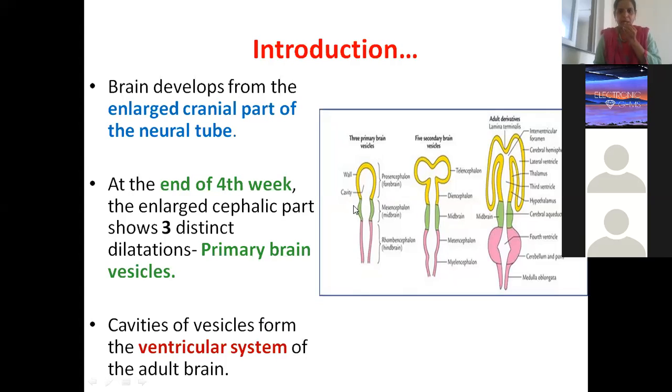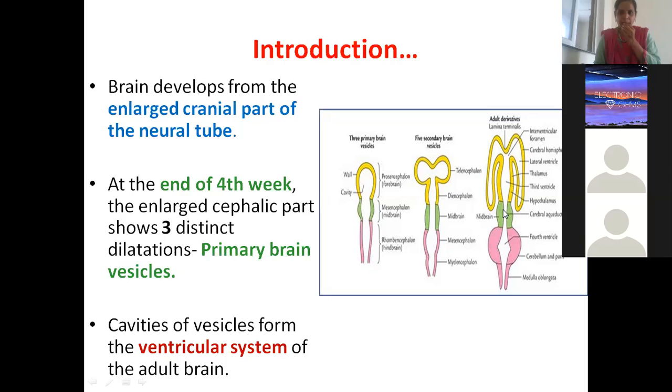Now, why I am keeping this slide again is, when you see this neural tube which has fused to form the whole brain and finally the spinal cord, you find there is a cavity created in between. This cavity is nothing but the ventricular system. If the yellow one is the cerebrum, inside the cerebrum we have two lateral ventricles, one in the right cerebral hemisphere and one in the left.